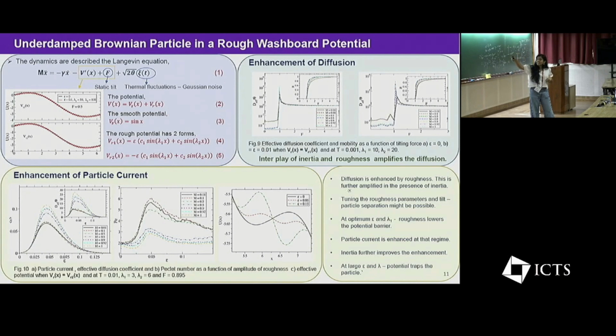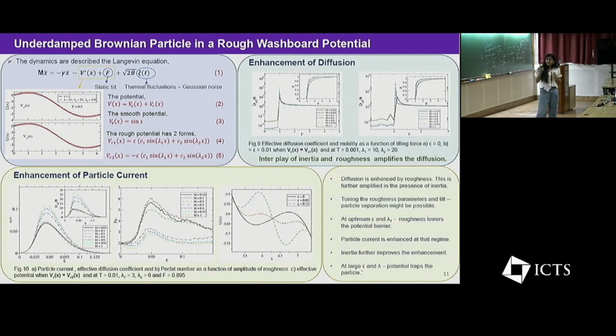So the black line is the smooth potential and the red line is an optimum value of roughness. We can see that the barrier is much lower. So it will be easier for the particle to cross that potential barrier, and as a result the particle current is enhanced in that regime. However, the inertia further improves this enhancement.